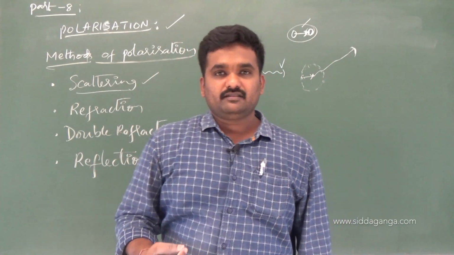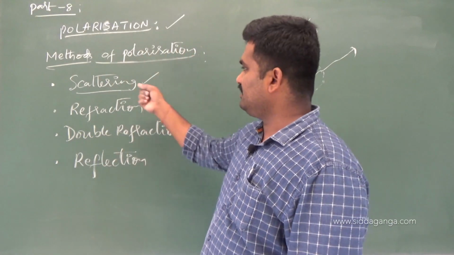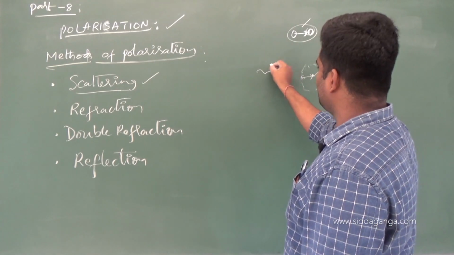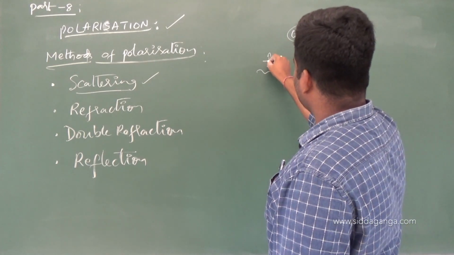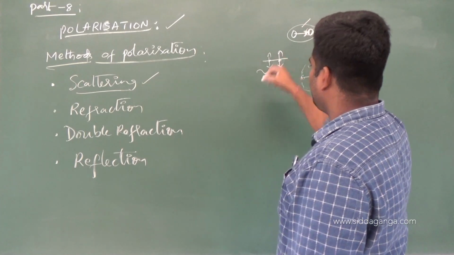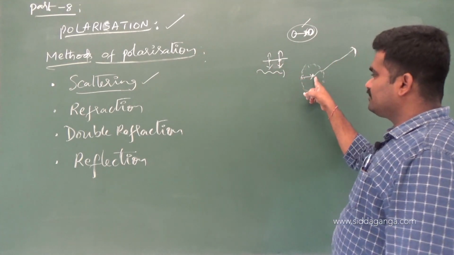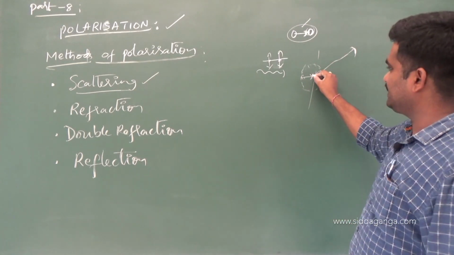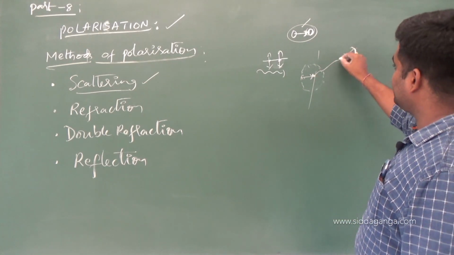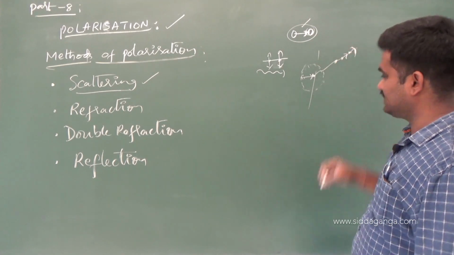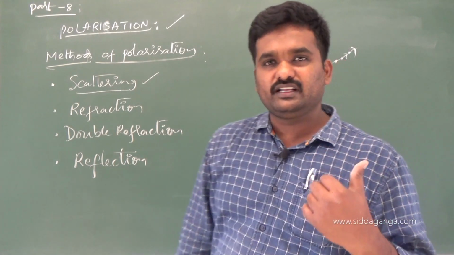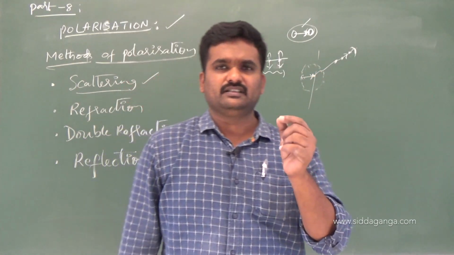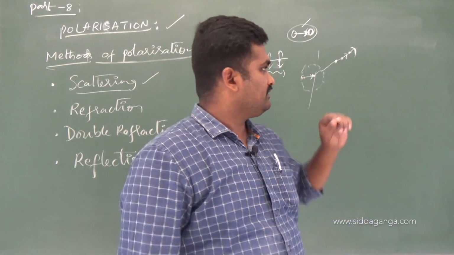Whenever light particles come near, let me say this is an unpolarized light which is incident here. Unpolarized light means it has both dot as well as arrow components. If such light is incident on a certain material, the particles of this medium get scattered away. Now the scattered light will be plane polarized light. This will happen only with certain kinds of objects, certain kinds of particles, when they interact.